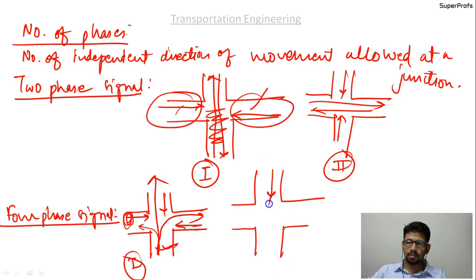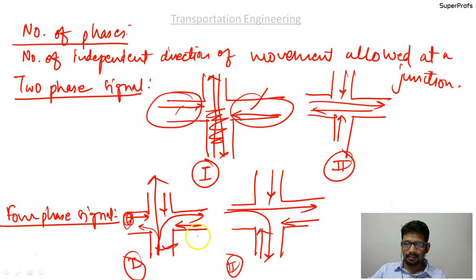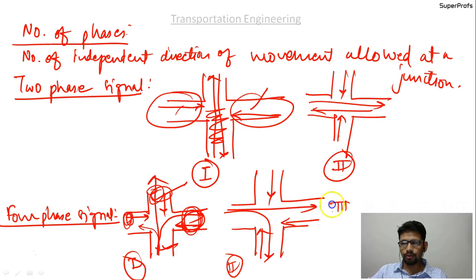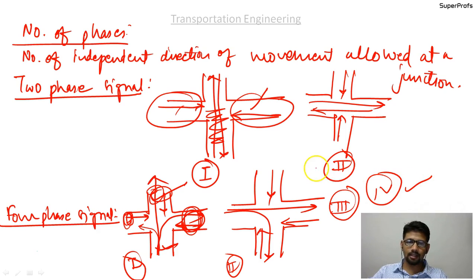So you will stop this traffic, you will stop this traffic, and you will stop this traffic. This traffic will be allowed to move like this, and this traffic will be allowed to move like this. So that is the second phase of the signal. Similarly, repeat the same thing for this road as well as this side also. So in this way there will be a third phase also and a fourth phase also. So it is the four-phase signal.